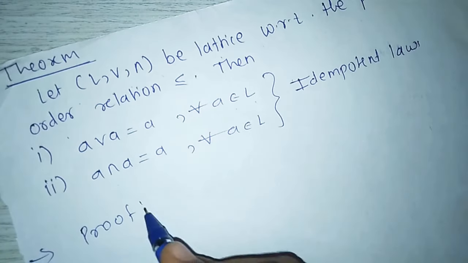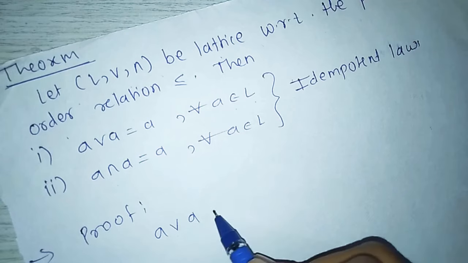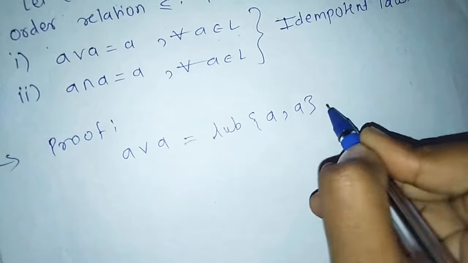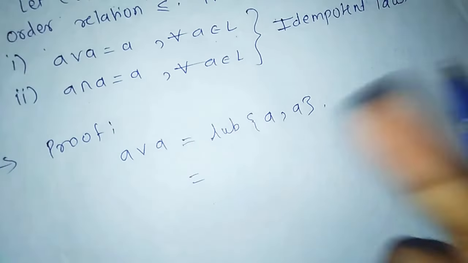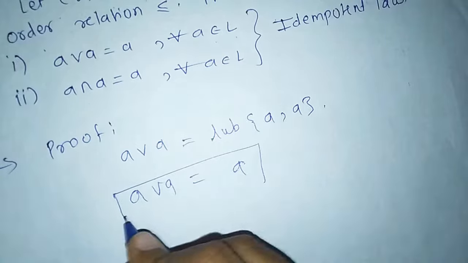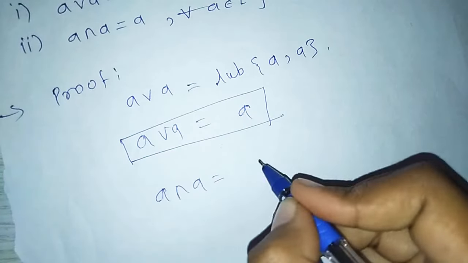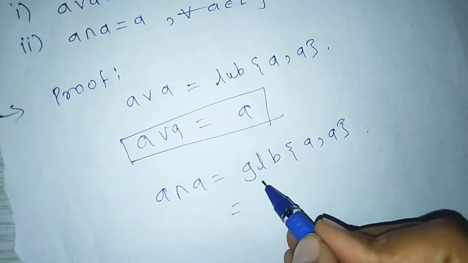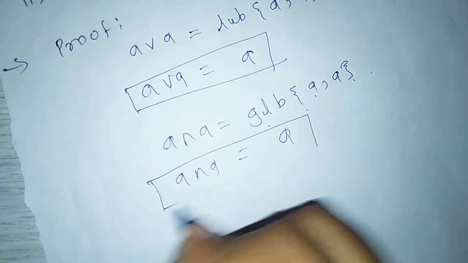Proof. A join A means the least upper bound of A. The least upper bound of 2 means 2, so the least upper bound of A is A. So A join A equals A. Similarly, A meet A means the greatest lower bound of A, and the greatest lower bound of A is A. So A meet A equals A.